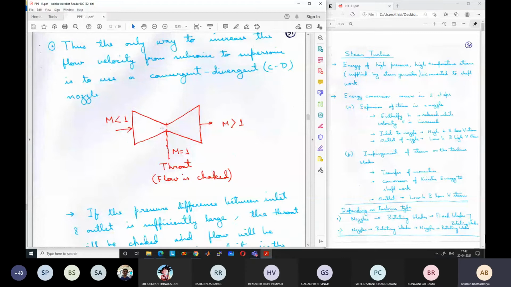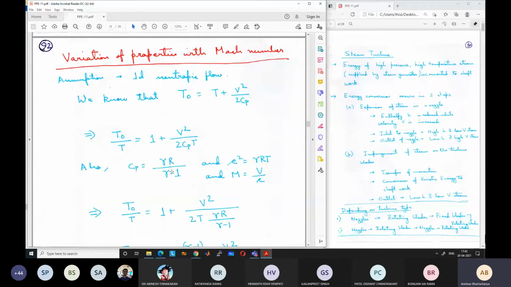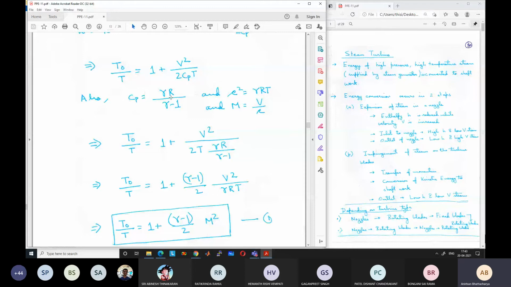We had derived this in the previous class itself, but I have to go through it. T0 by T is equal to 1 plus V square by 2CpT. Just from this relation of stagnation temperature, and using Cp equal to gamma R by gamma minus 1. It can be easily derived because Cp by Cv is equal to gamma and Cp minus Cv is equal to R. Based on these two relations, we can derive that Cp is equal to gamma R by gamma minus 1.